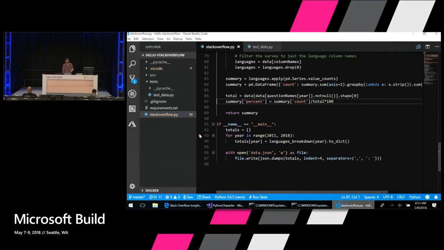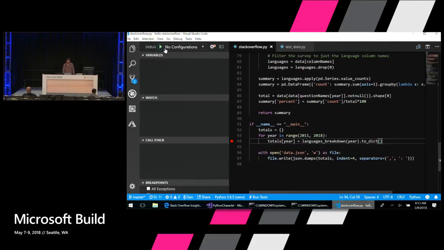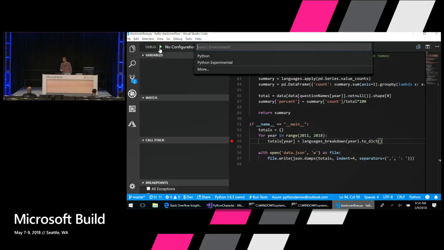So to use the debugger, you can just click on the left-hand side in the margin here, and you can set a breakpoint. That means that when I start the debugger, it's going to stop on this line of code. You can also press F9 as a handy keyboard shortcut to set and unset breakpoints. Okay, so to start the debugger, you can click on this debug tab, and you can just press this play button to start debugging, or you can press F5, a handy keyboard shortcut. If you've used the Visual Studio debugger before, VS Code has all the same debug shortcut keys, so it's very familiar if you're a user of Visual Studio.